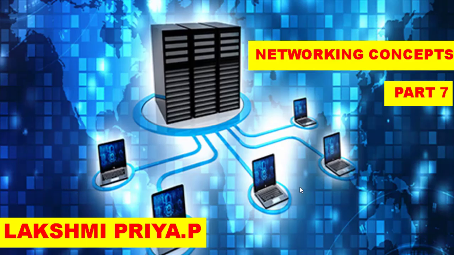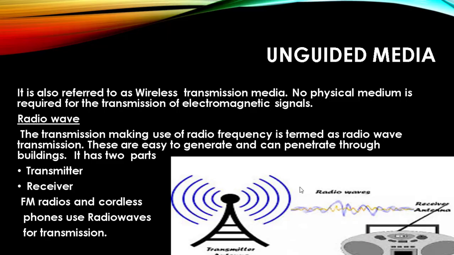Last class you have learnt about transmission media like twisted pair cable, coaxial cable and optical fiber cable. These types of transmission media were also known as guided media. Today we are going to learn about a topic called unguided media. Let us see what this unguided media is. It is also referred to as a wireless transmission media.